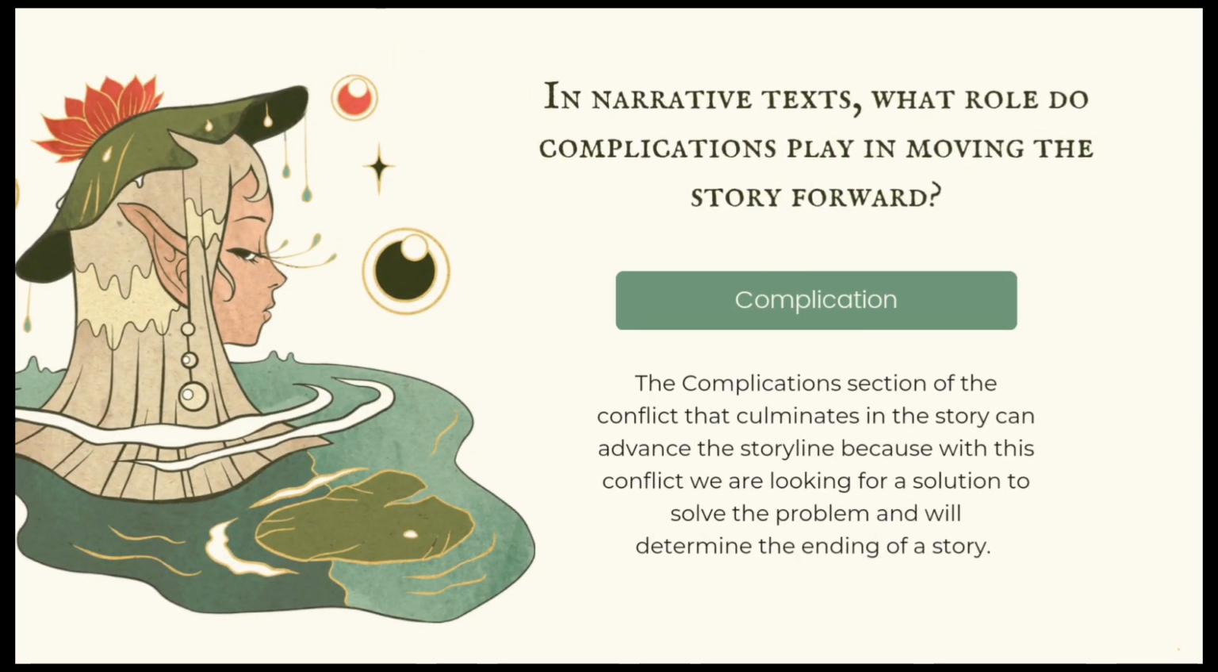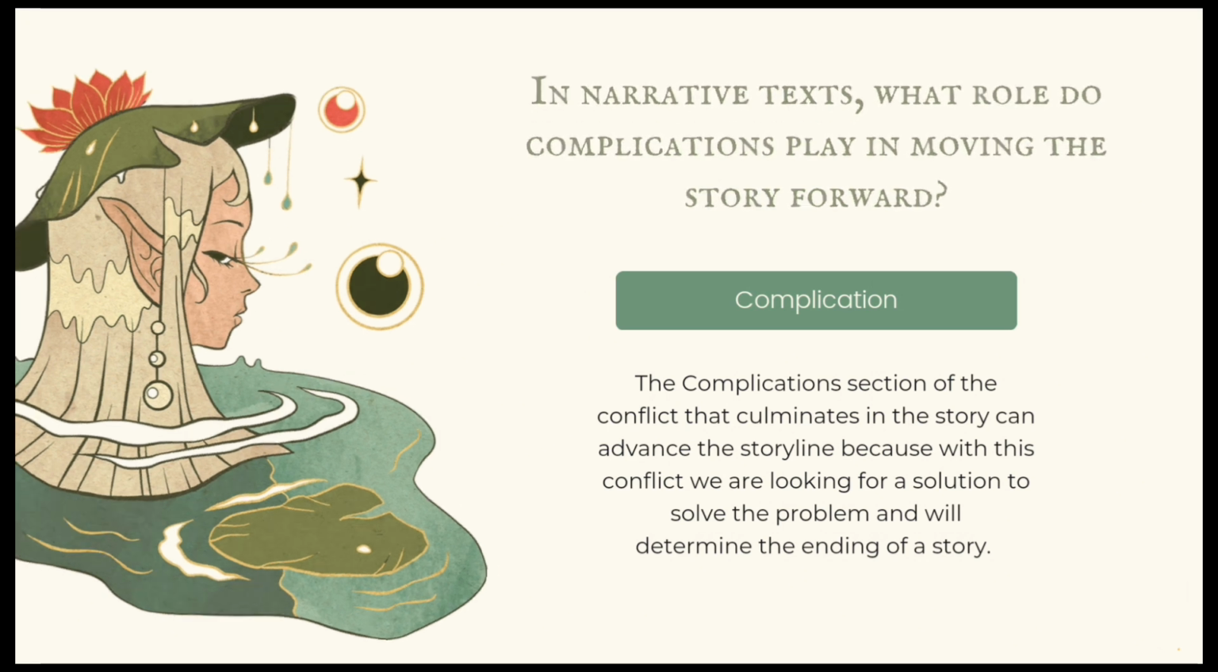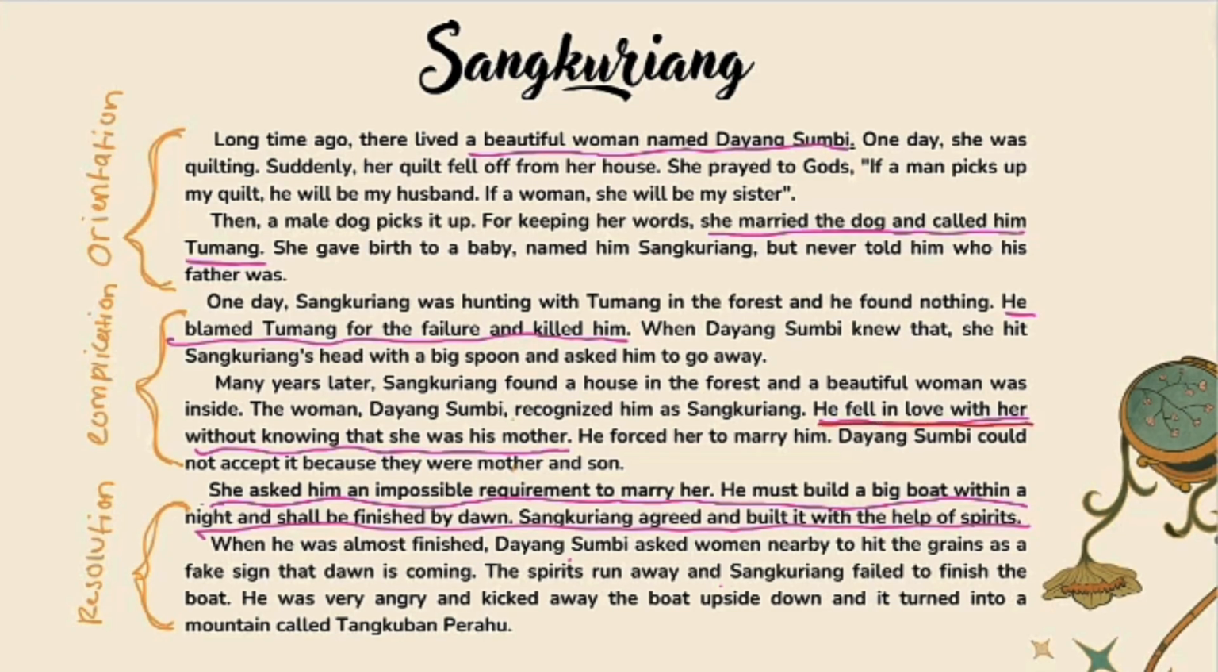Question 8. In narrative text, what role do complications play in moving the story forward? The complication section, the conflict that culminates in the story, can advance the storyline because with this conflict we are looking for a solution to solve the problem and it will determine the ending of a story. Like the Sangkuriang story, the peak of the conflict is in paragraph 4.